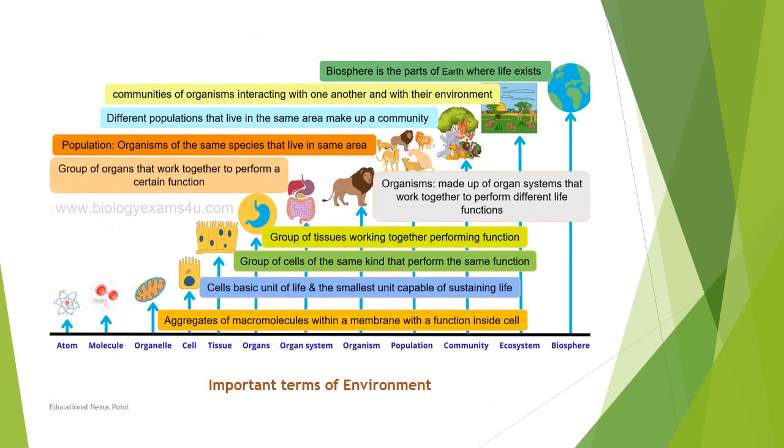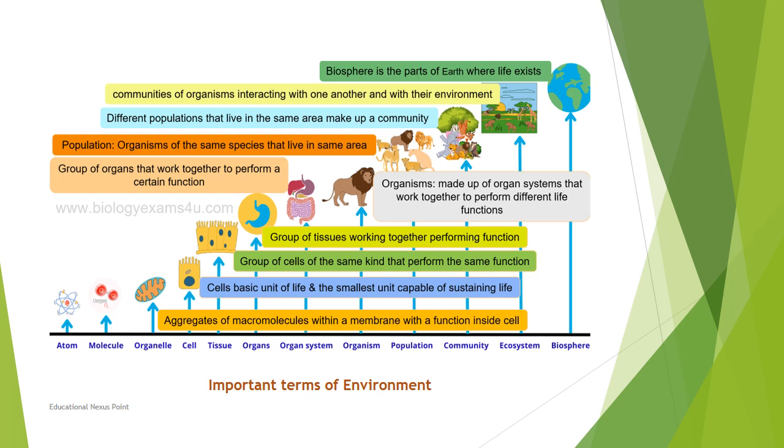Here is the most important diagram, which represents the terms we have learned till now. You have atom, molecule, organelle, cell, tissue, organs, organ system, organism, population, community, ecosystem and biosphere. A group of cells forms tissue. A group of tissues forms organs.